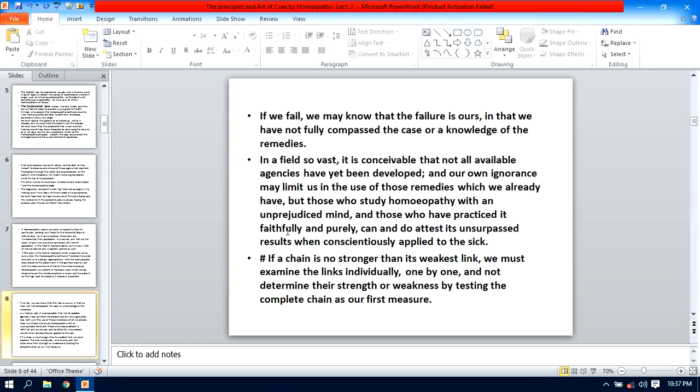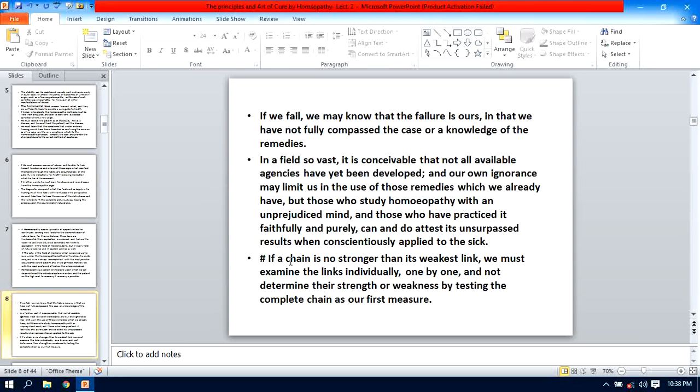This faithfulness is required, and purely, you have to apply the knowledge very purely, and therefore do attest its unsurpassed result. Unsurpassed means it is not a good result, not great, and therefore you first agree that there is a failure because of your own mistake or your own error, and then with consciousness, with pureness and faithfulness, you apply your knowledge. That means you improve our knowledge.